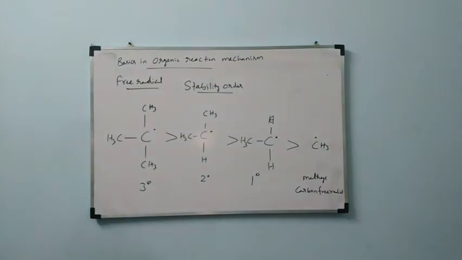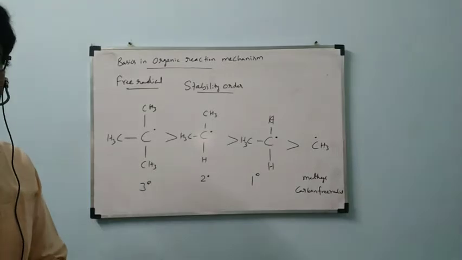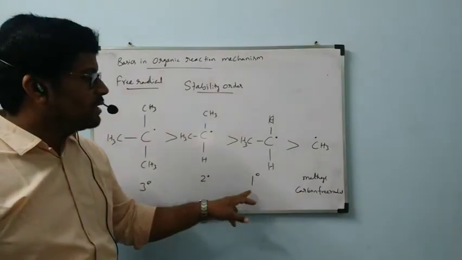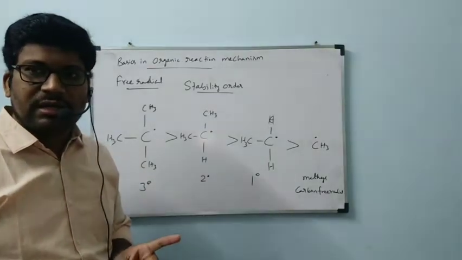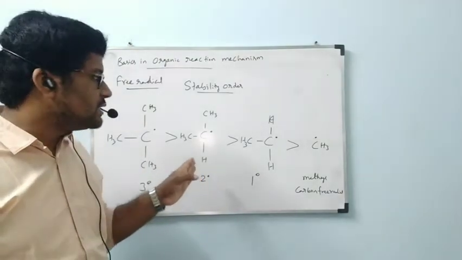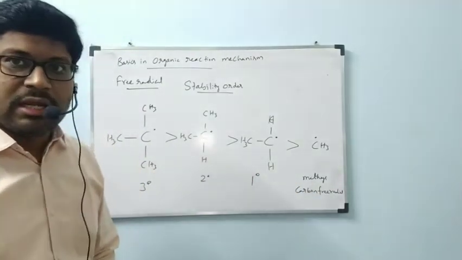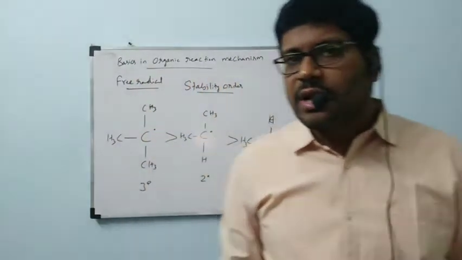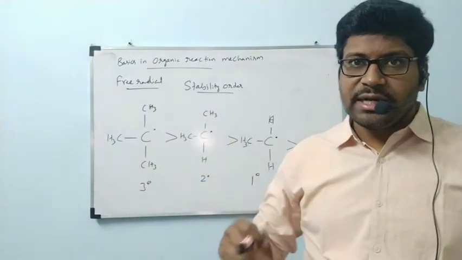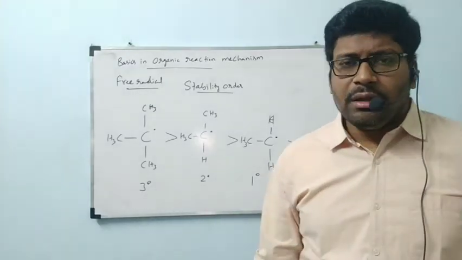Free radicals follow the same order as carbocations. Tertiary greater than secondary, secondary greater than primary, primary greater than methyl free radical. That is the stability order. Tertiary is highly stable compared to secondary, secondary to primary, and primary to methyl free radical. This is the complete information about carbocations, anions as well as free radicals. The reasons you will get in the coming topics. No problem at all. I hope you are clear.